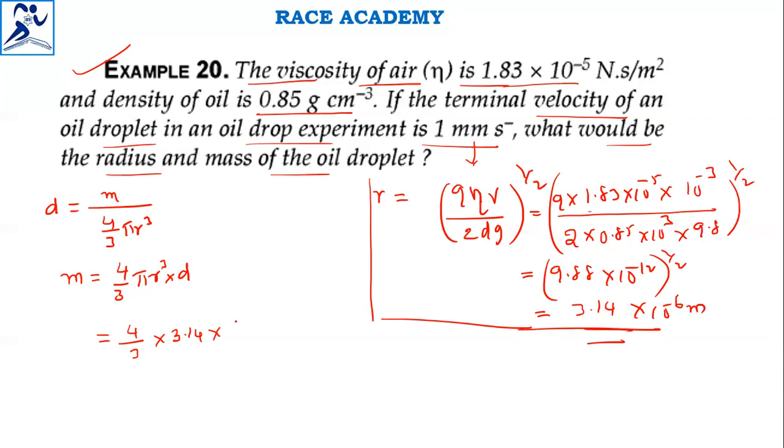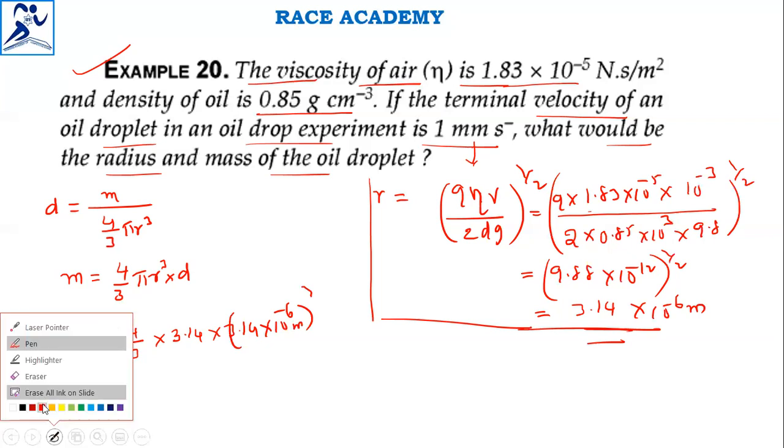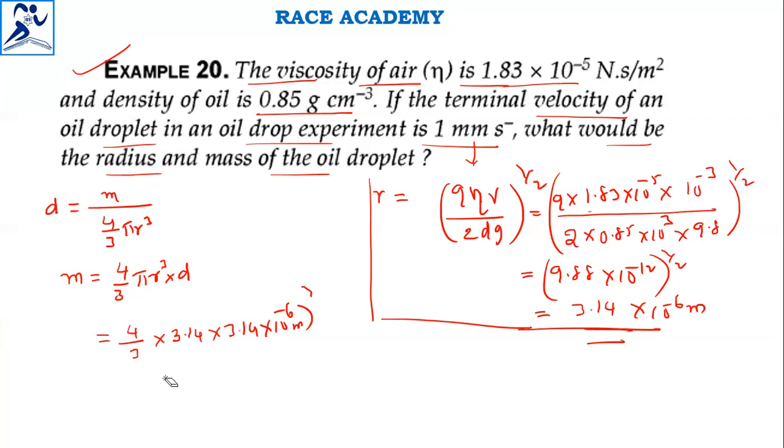Now that radius you can substitute in the mass formula, that is 3.14 into 10 to the power of minus 6 meters, whole cube, into d value, density value, that is 0.85 into 10 power 3.